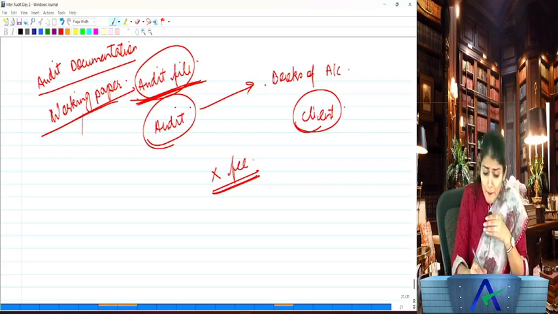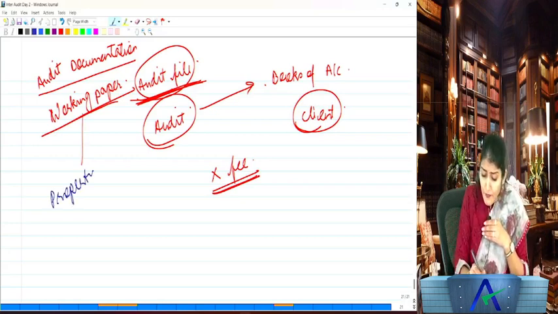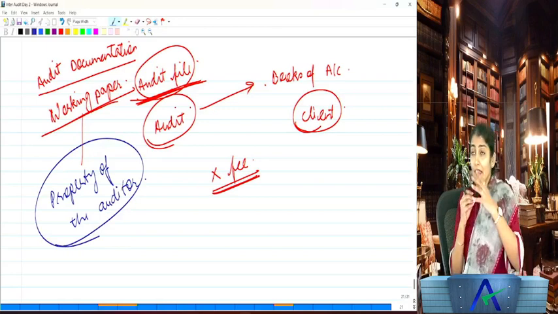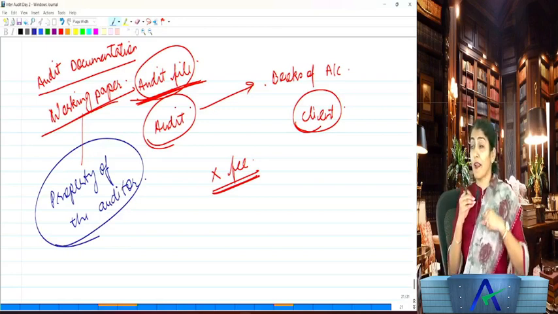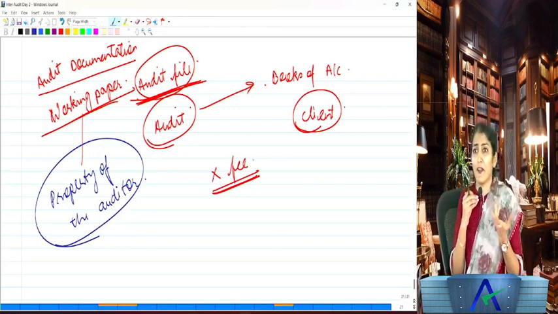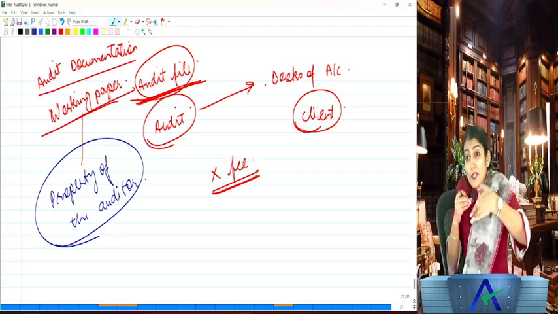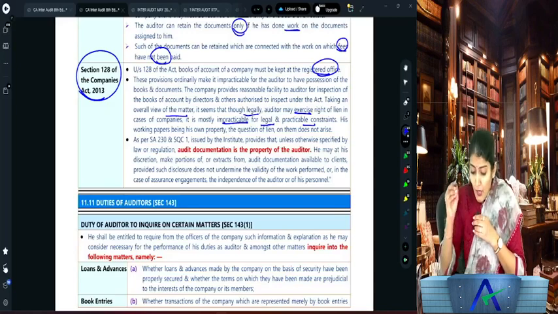No, working paper is the property of the auditor only. So there is no question of exercising lien. They'll say, what a stupid person, exercising lien on own property only. Okay, client is saying we are not paying fee. Okay, auditor says I keep my working papers in my custody. What is this? They're anyways yours only. So there is no question of exercising lien on the working paper.